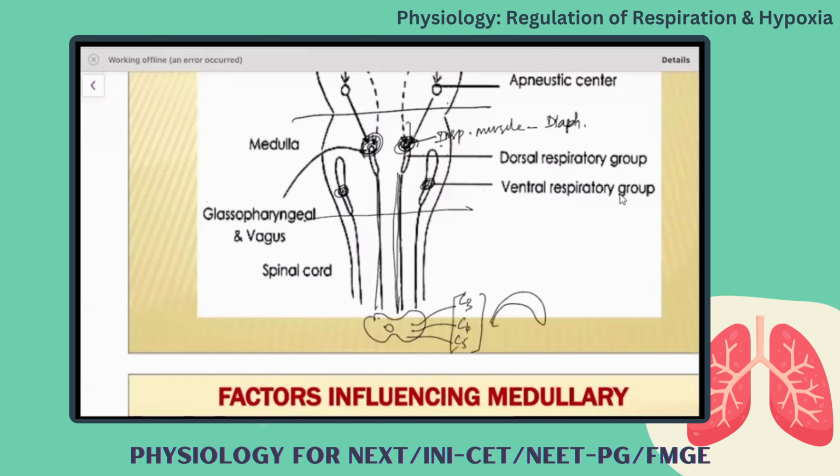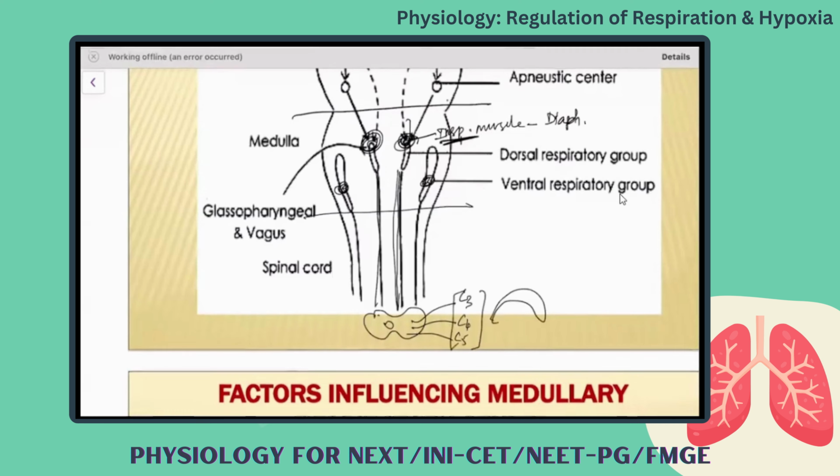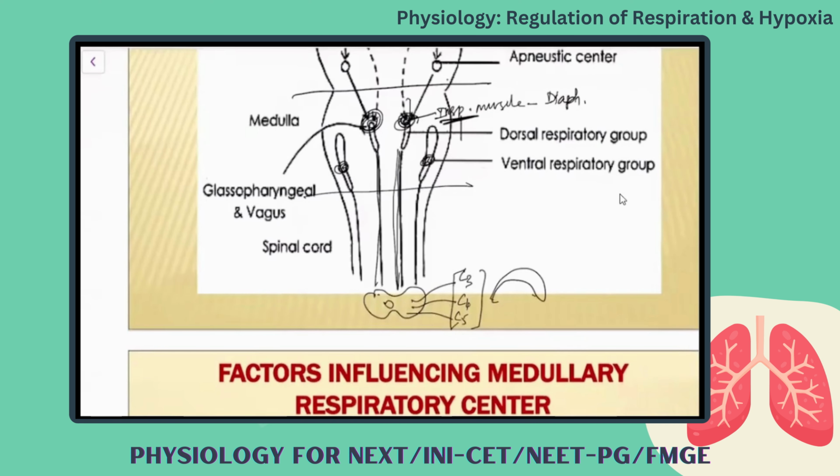So once the dorsal respiratory group is giving the signal, the diaphragm performs the contraction process. Normally the dorsal respiratory group has a stimulus duration of 5 seconds. In that 5 seconds, the signal will be present only for 2 seconds. For the remaining 3 seconds, there is absence of signal. This is the mechanism which gives way for expiration to take place passively.